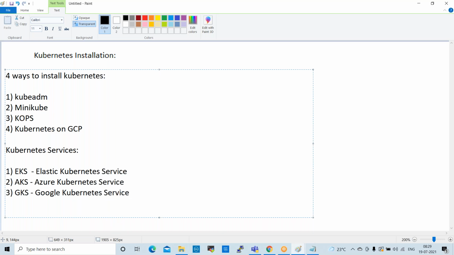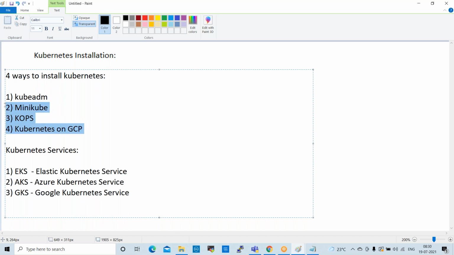So all these are services. In AWS there is a service called EKS. We can enable that and work on Kubernetes. EKS will support only AWS. AKS, Azure Kubernetes Service, will support only Azure. GKS will support only Google Cloud. Google Kubernetes Service will support only Google. So these are the services.